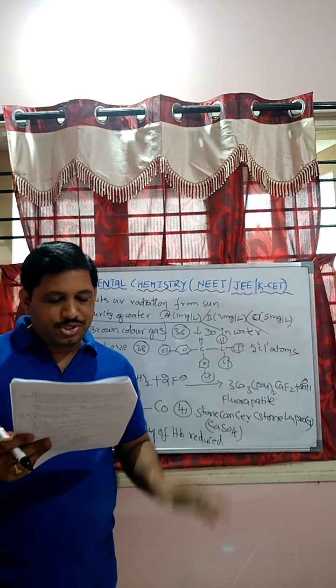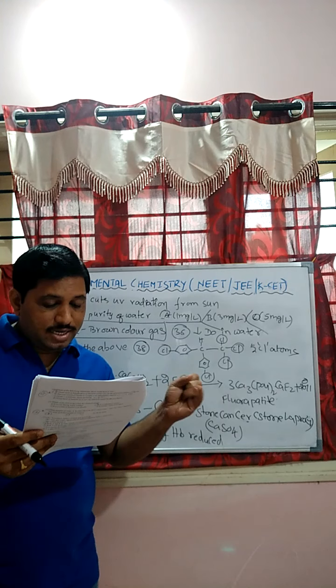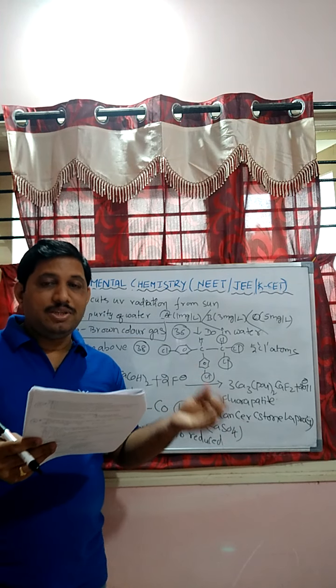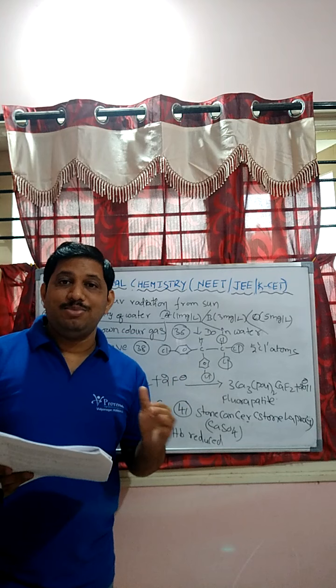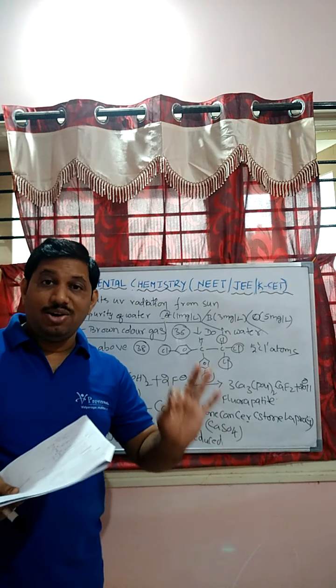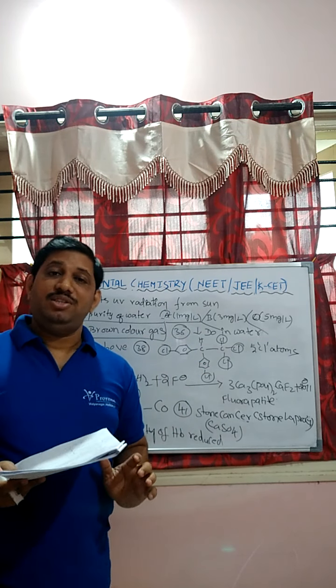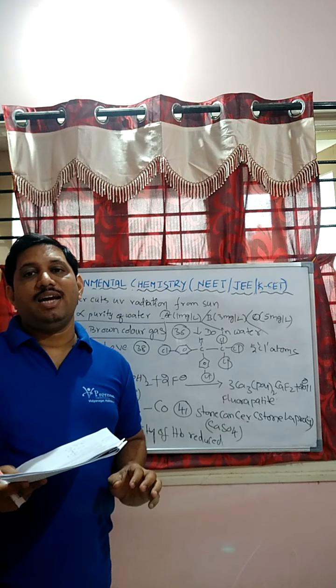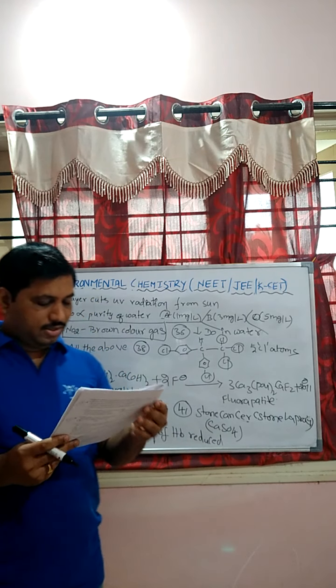Next one. Question number 37. The soil pollution is due to insecticides, pesticides, herbicides, all these. All these come under soil pollution. We are discussing causes of soil pollution: pesticides, insecticides and herbicides. Okay, all of the above is the correct answer.